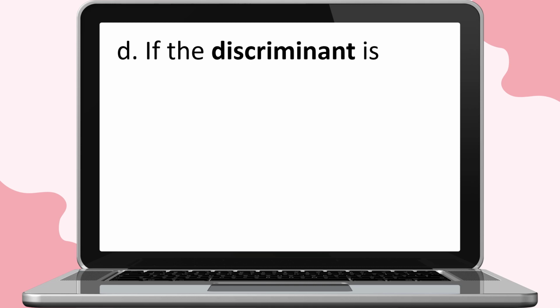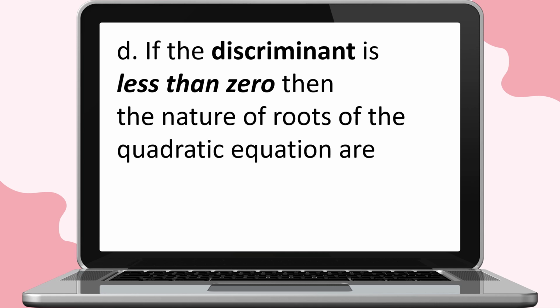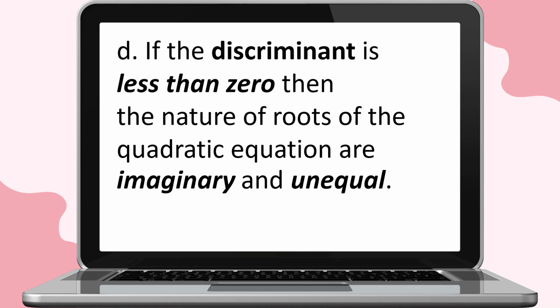And for our last rule, if the discriminant is less than 0, then the nature of roots of the quadratic equation or function are imaginary and unequal. Example, f of x is equal to 2x squared minus 4x plus 5.